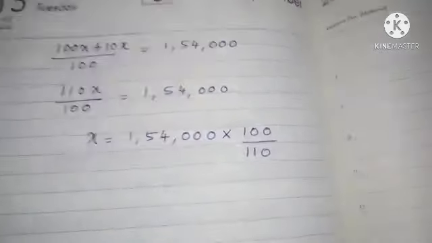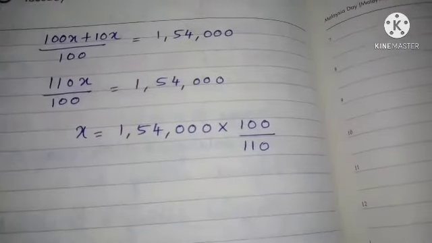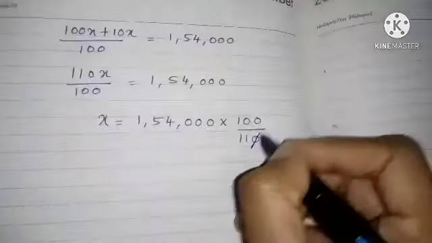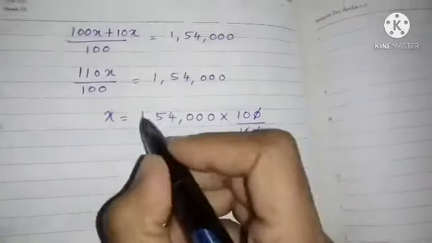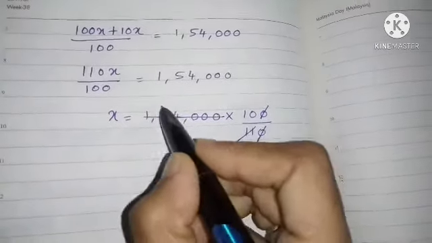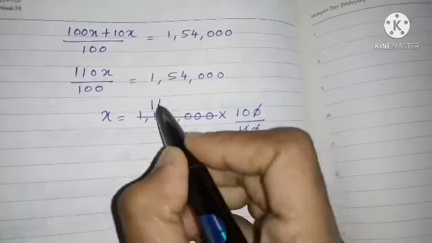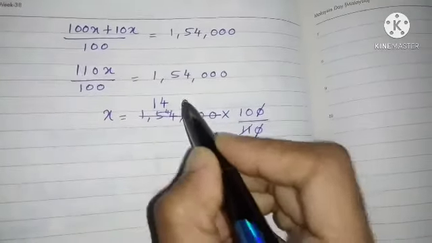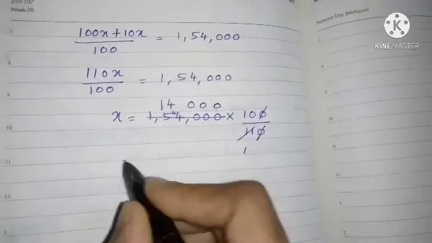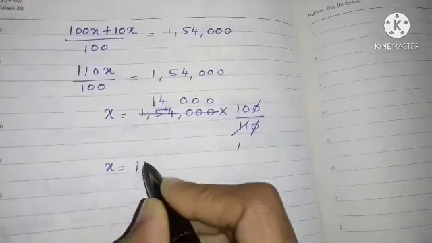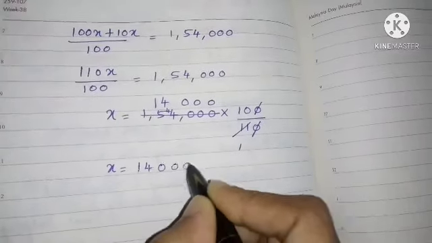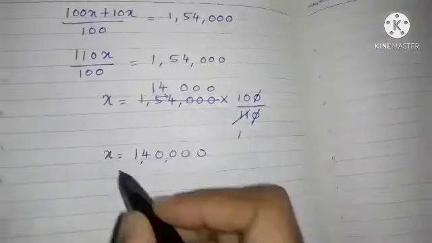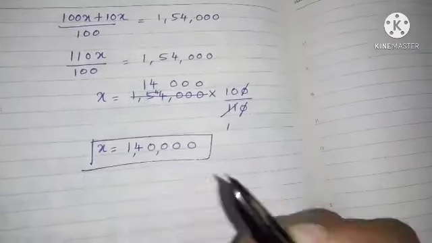So I am bringing that to the other side. So 100 by 110. Cancel it. 11 ones are 11. 11 fours are 44. 14s are 0, 0, 0. So the answer is x is equal to 1,40,000. So 1,40,000 is the x value.